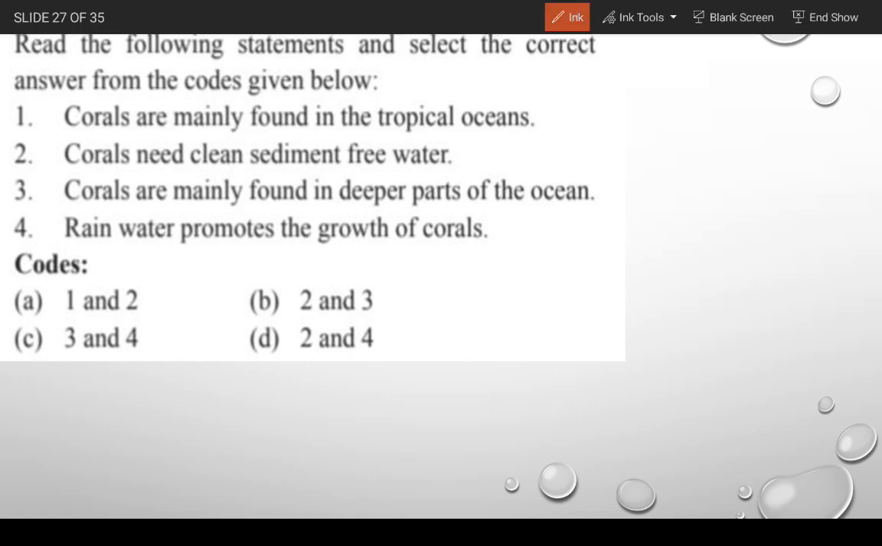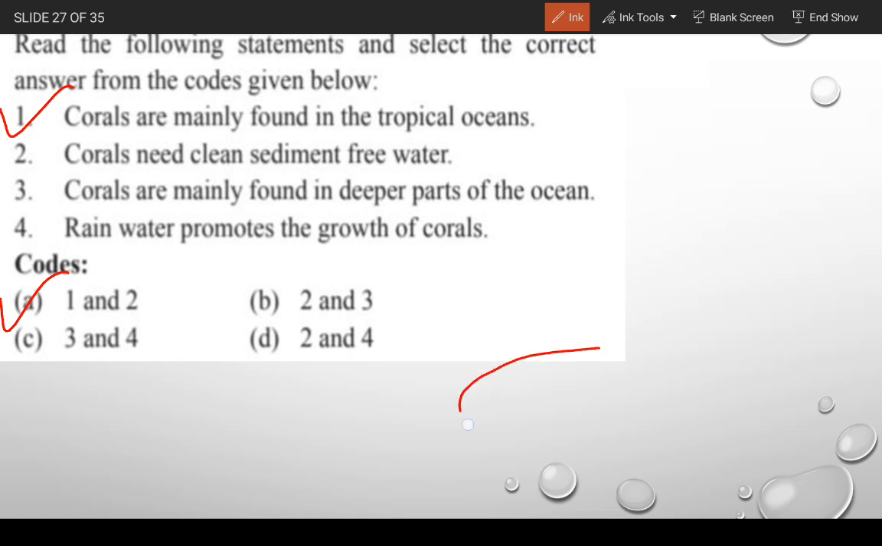So gentlemen, the correct answer is A, 1 and 2. The corals are mainly found in tropical oceans. And second, the coral needs clean, sediment-free water. A coral polyp has a sac-like body and an opening encircled by tentacles. So in that region corals are found. Corals are generally found in the tropical region.